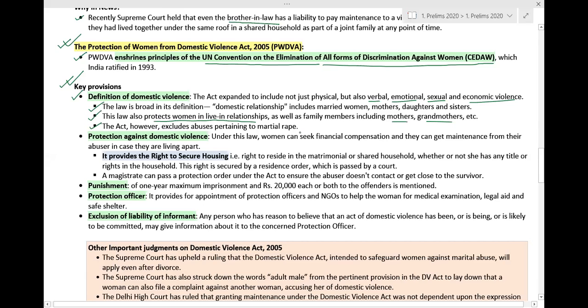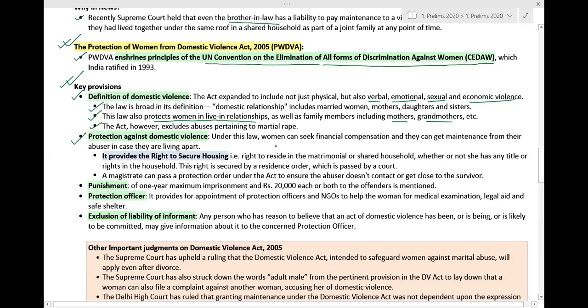So this particular law does not take into account the concept of marital rape, meaning rape within a marriage. If the husband forces the wife into any kind of physical relationship, that will not be considered marital rape under this Domestic Violence Act.